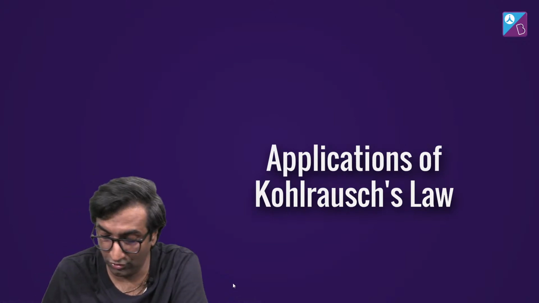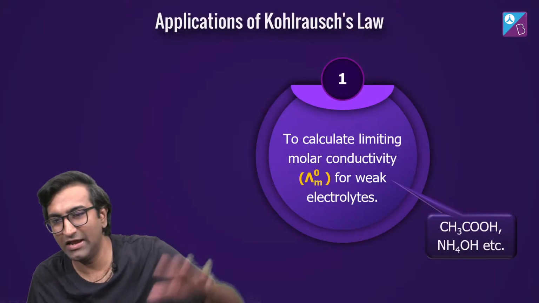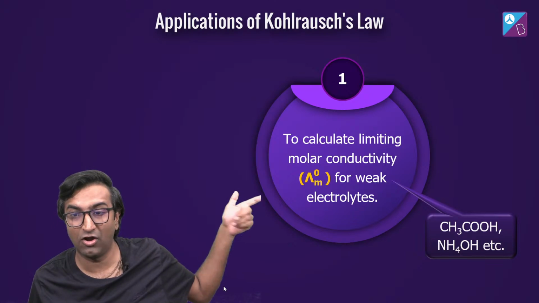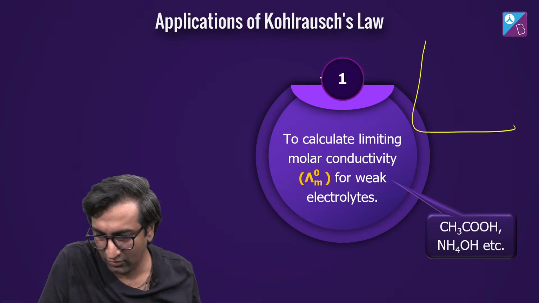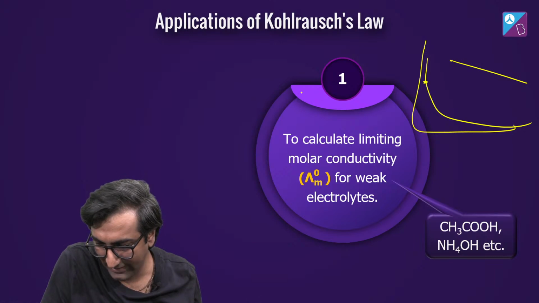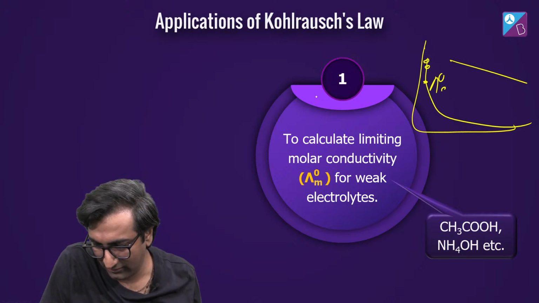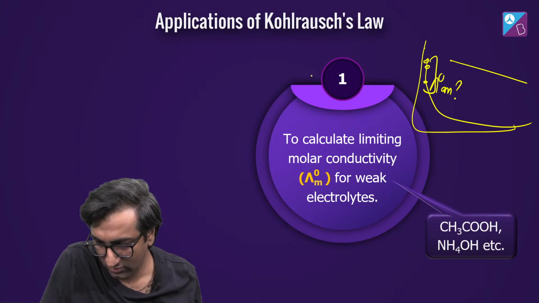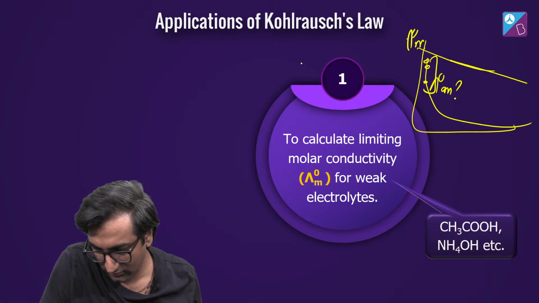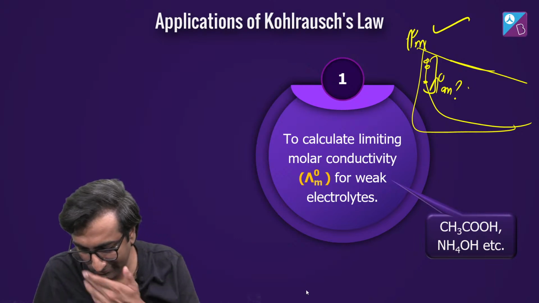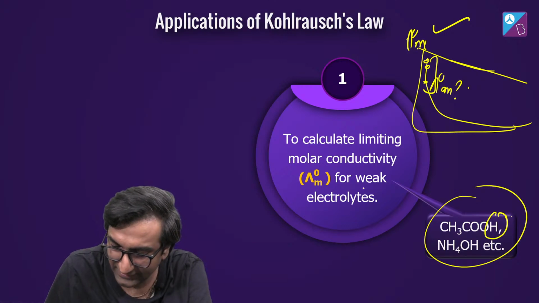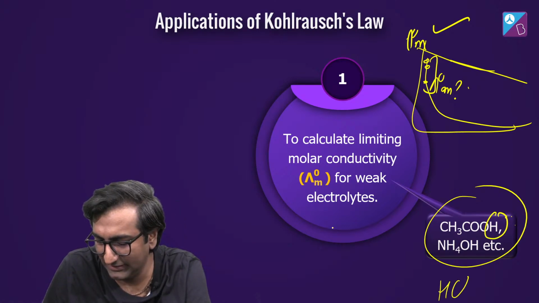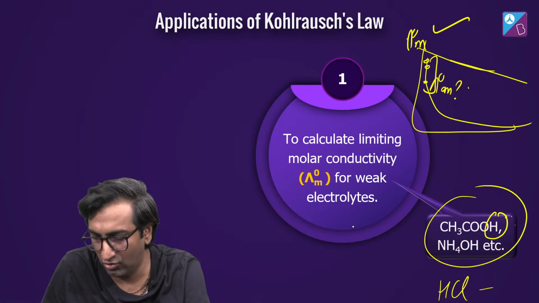Anyway, इसका application क्या है? What is the application of this Kohlrausch law? The application is कि we are going to use this to find out the lambda naught of weak electrolytes. Remember, I know NCERT में diagram अलग है, मैं अलग तरीके से बना रहा हूँ. I don't know where this is going to be. What is lambda naught M here? I don't know. But this I know. This one I don't know. ठीक है? So for CH3COOH, NH4OH, we'll do that. Because इसमें जो H plus है, that can come from anywhere. I can say HCl ले लो और CH3COONa ले लो.